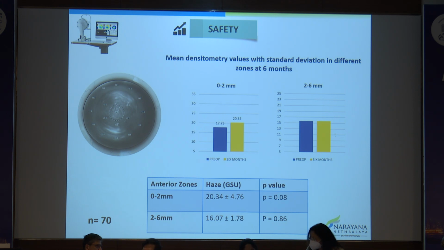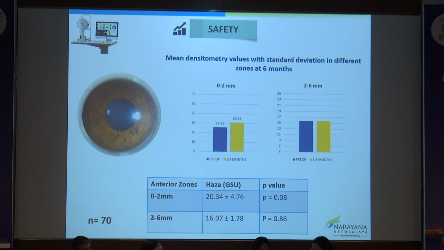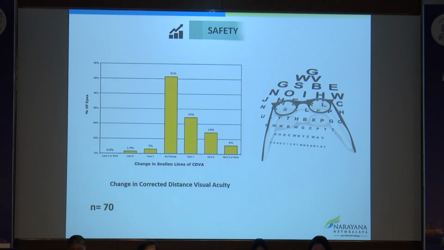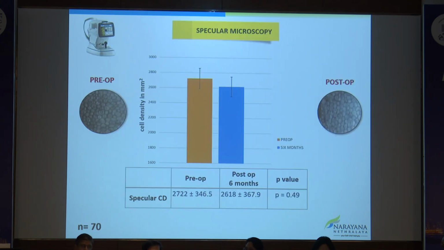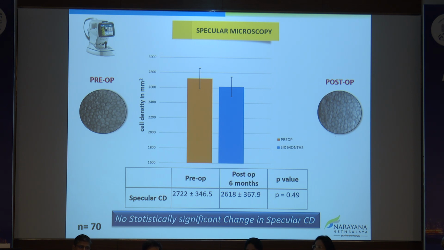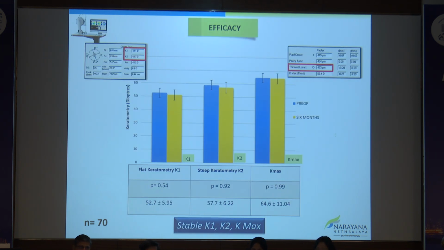Coming to the results, there was no significant haze noted on Pentacam densitometry, and clinically at the end of 6 months also, they were all safe. 51% had no loss of lines, and 24% gained one line, and the loss of lines was very minimal, just about 0.2 and 1.4%. Specular microscopy showed no statistically significant change in the cell count before and after the procedure, showing it was very safe even in thinner corneas. They were stable in the keratometry values at 6 months, and the Kmax value was also stable.